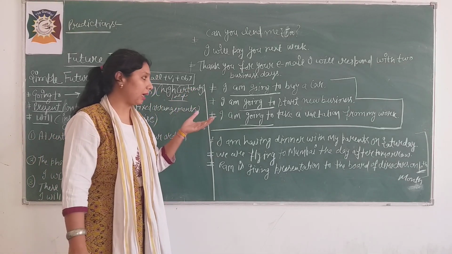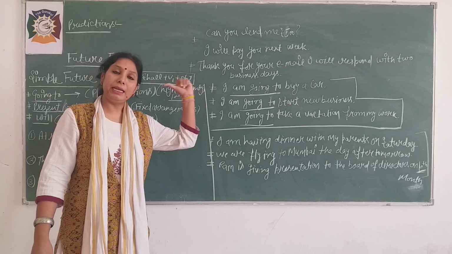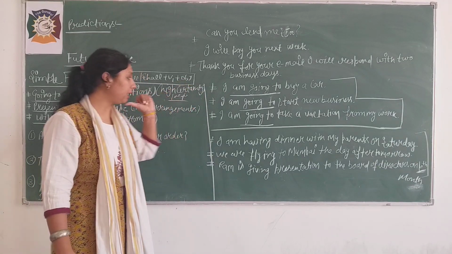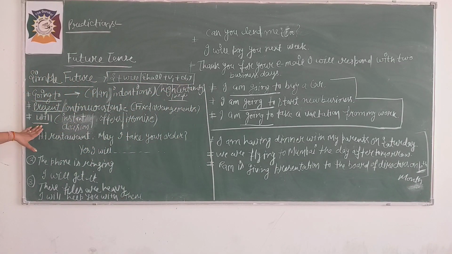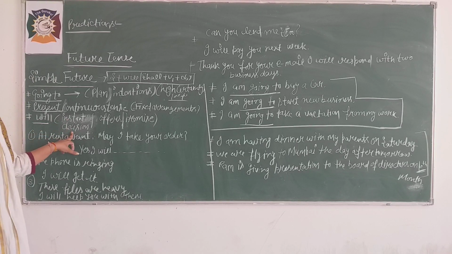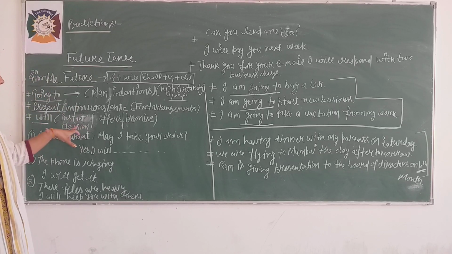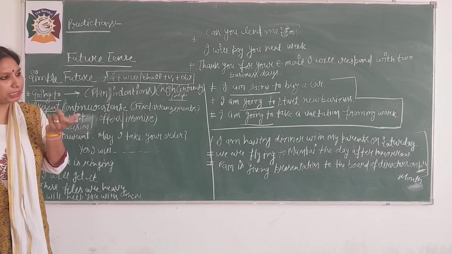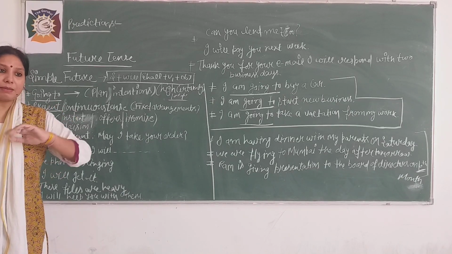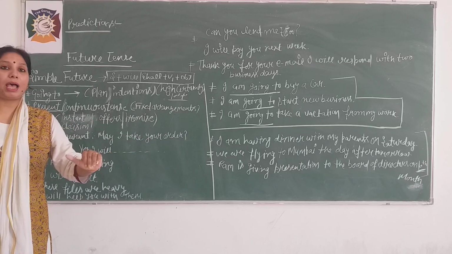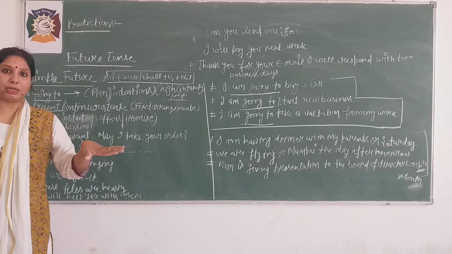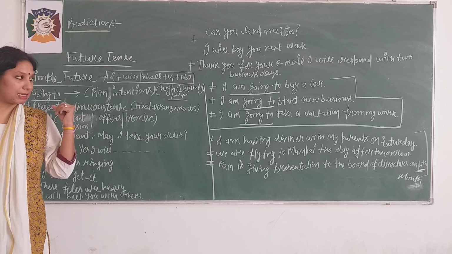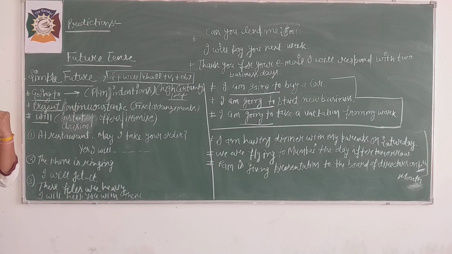I am going to buy a car means you have made a plan in the past, not on the spot. Okay beta. And the third one is "will". See where we should use will: instant decision. I'll do today, I'll drink milk, I'll go there to meet. Means I am saying instantly, I am going right now. I have taken a decision that I will go there, I will see what the students are doing in the class, I will go and I will meet the principal sir. These are the instant decisions.